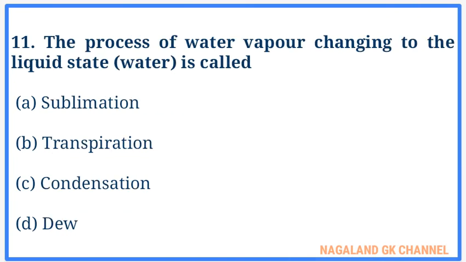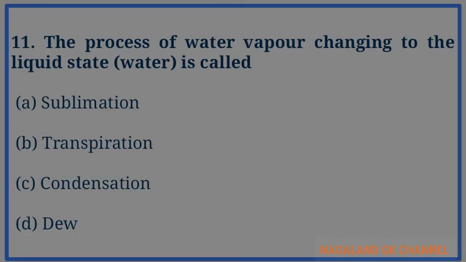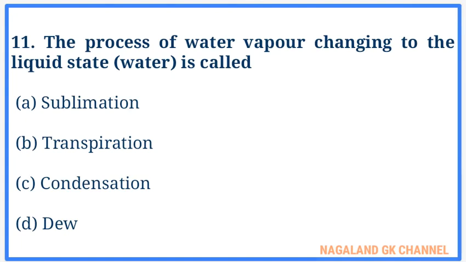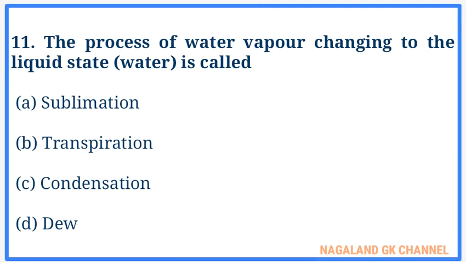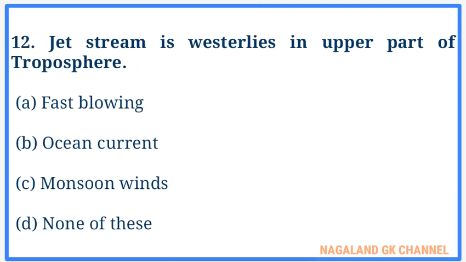And question number 11. The process of water vapor changing to liquid state water is called. The correct answer is option number C, that is condensation. And question number 12. Jet stream is westerlies in the upper part of the troposphere. The correct answer is option number A, that is fast flowing.